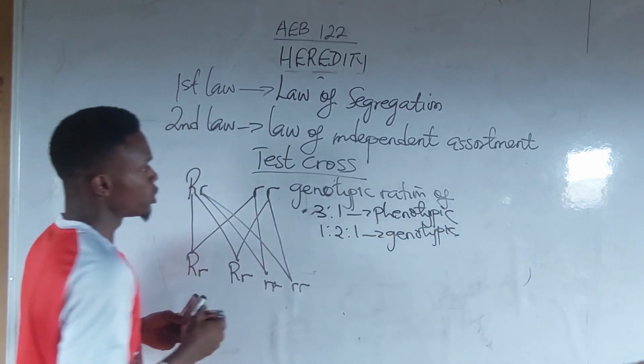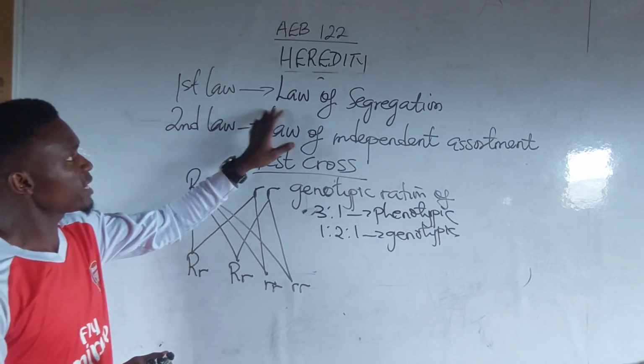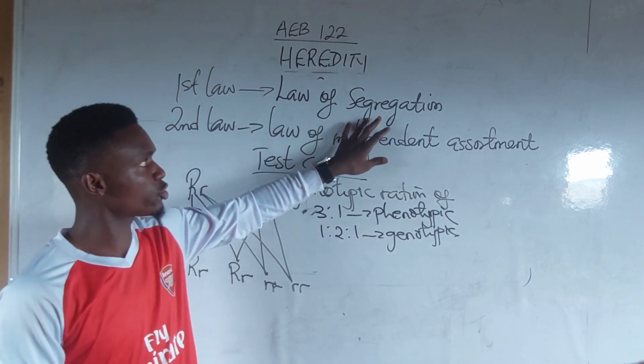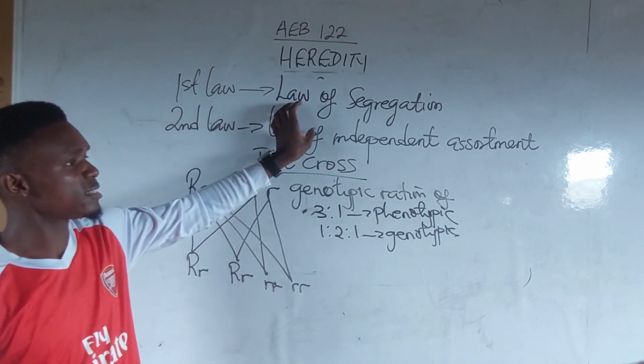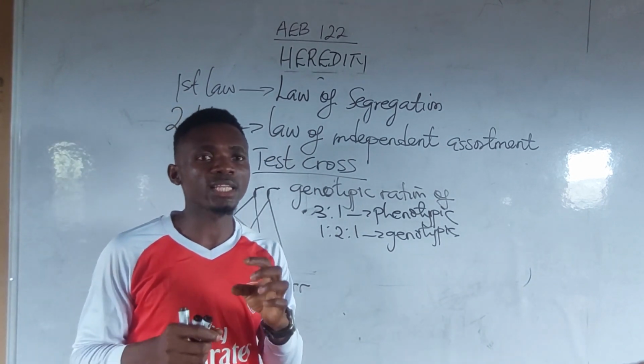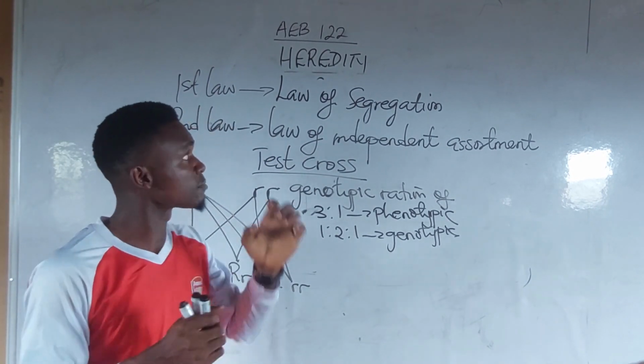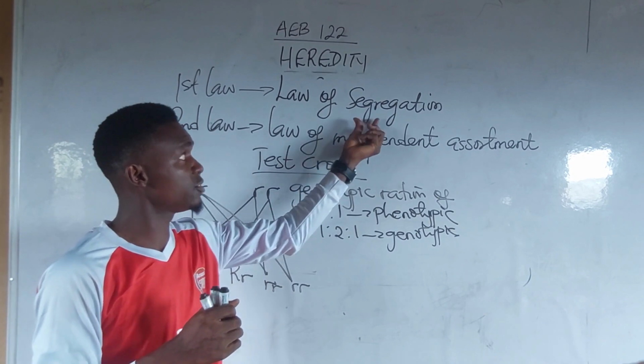The law of segregation, called the first law of genetics, states that the features or characteristics an organism possesses are determined by the gene.